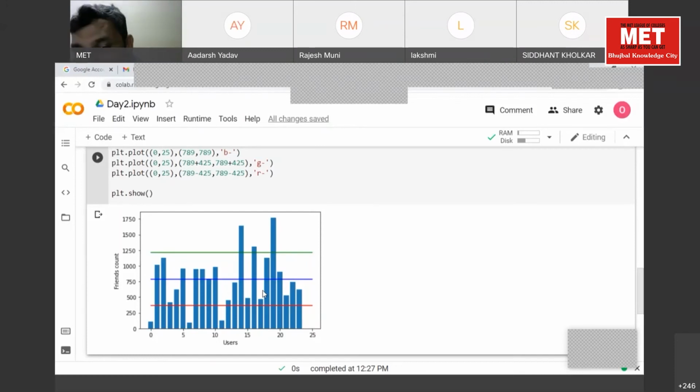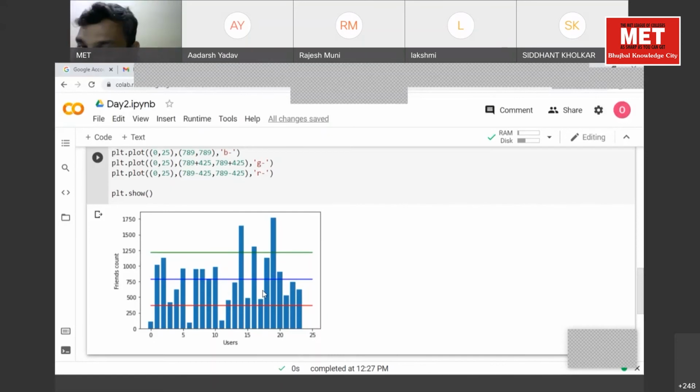And now, can you understand the importance of standard deviation? So, which are the outliers? Anything above the green line is an outlier. Yes, above the green line and below the red line. Anything outside the lines, green as well as red, are outliers.